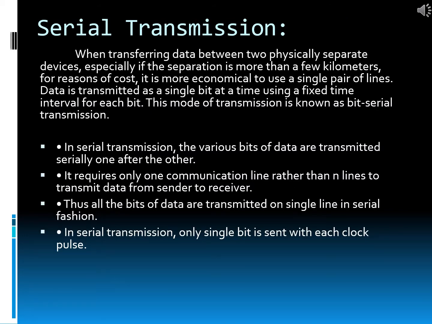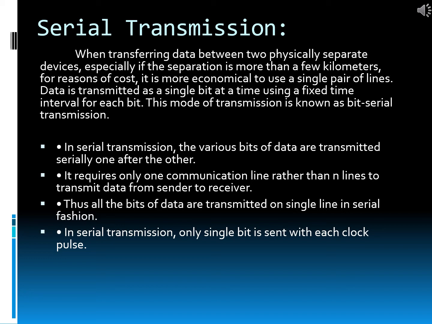Now, what is serial transmission? When transferring data between two physically separate devices, especially if the separation is more than a few kilometers, for reason of cost, it is more economical to use a single pair of lines. Data is transmitted as a single bit at a time using a fixed time interval for each bit. This mode of transmission is known as bit serial transmission.